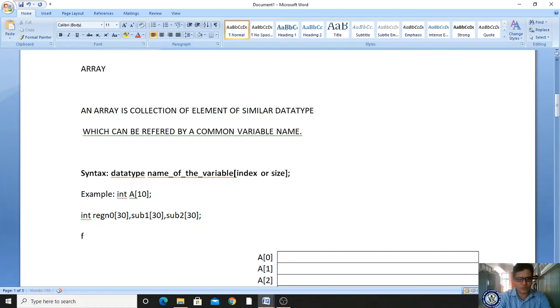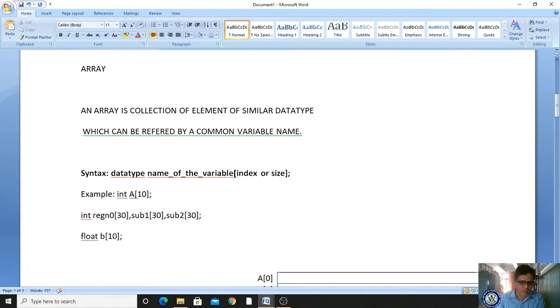For example, if you want to store only the float data type, I'm giving float b of 10. So you can store 10 different floating point values in 10 different locations. Suppose you want to store characters, then we have to use char name of 10.